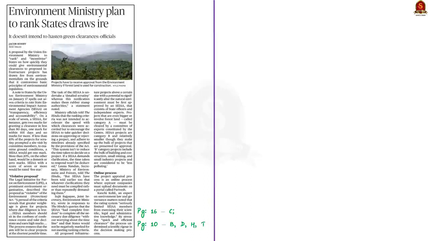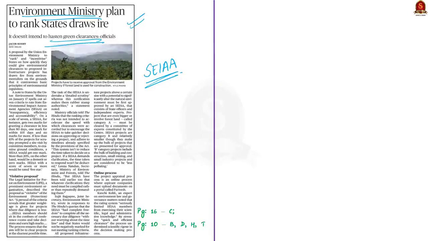Now, our next discussion is based on this news article. It talks about a proposal made by the Union Environment Ministry. This proposal is to rank and incentivize states based on their quickness in providing environmental clearances to proposed infrastructure projects. Mainly it will rate the State Environment Impact Assessment Authority on its level of transparency, efficiency and accountability. Now this proposal has been criticized by environmentalists because they fear that this will lead to providing of environmental clearances without proper scrutiny so as to meet the time limit.